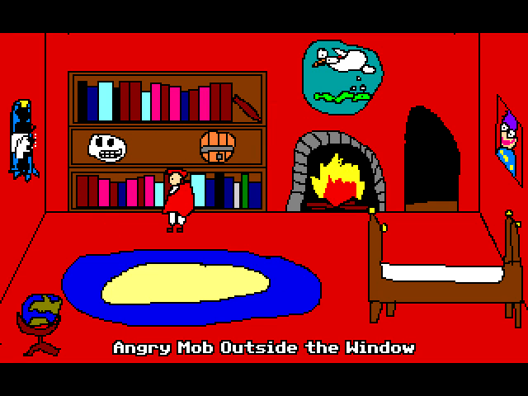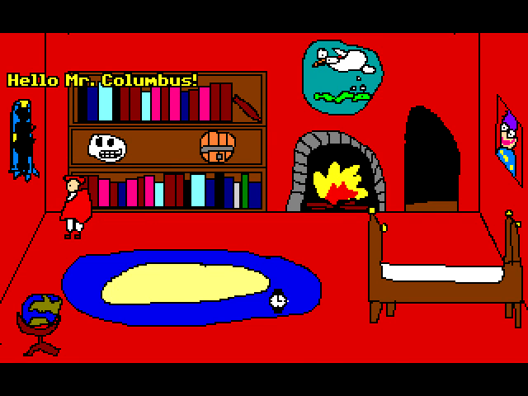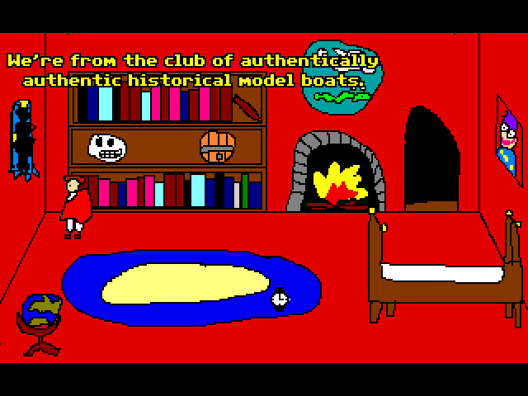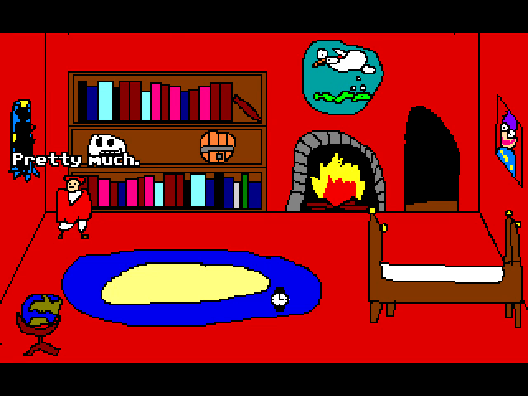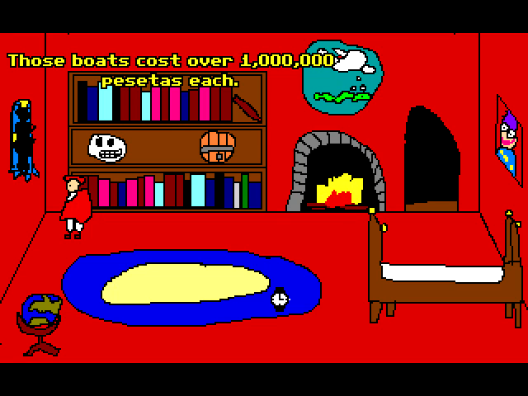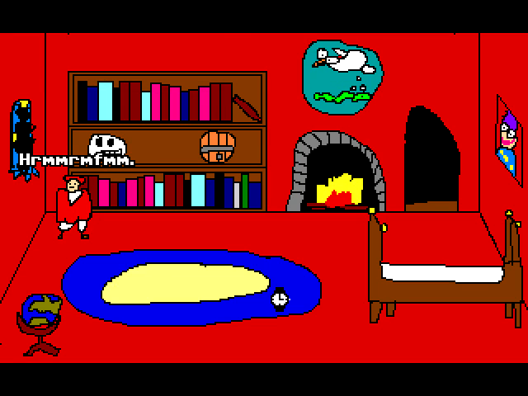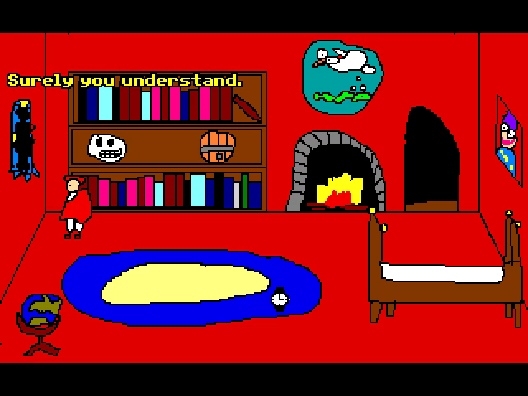So here, the main goal you have is to escape this room. You're trapped and you can't leave because of this angry mob that's outside. This was kind of a problem because I liked the idea of having a danger that was outside of the view of the player, to make them feel threatening without actually being visible. The problem is trying to clue the player that you could interact with them. And because you can't see them, you just have to know to talk to the windows, so you'll start a conversation out there.